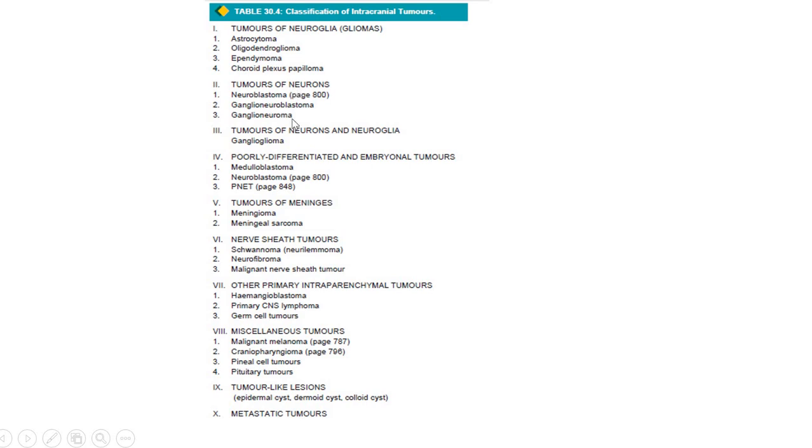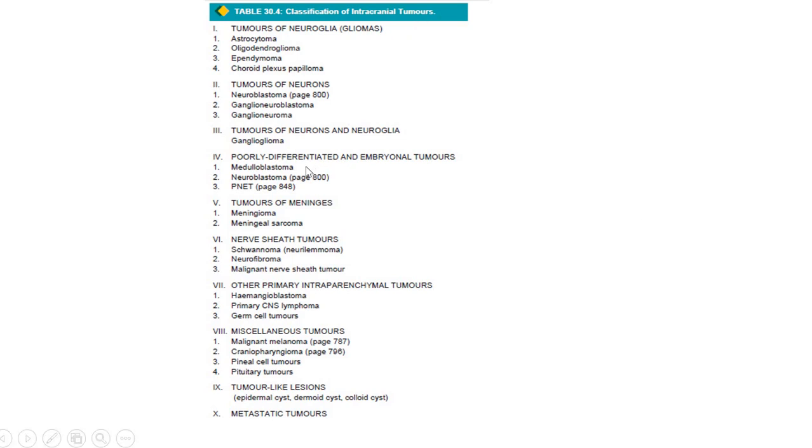Tumors of the neurons are classified as neuroblastoma, ganglioneuroblastoma, and ganglioneuroma. For you at your level, the important tumors are the tumors of the glial cells. The gliomas are extremely important. Neuroblastoma has already been dealt with in the genetics chapter, so that is again an important class. And then the tumors of the neurons and neuroglia is the ganglioglioma. Then poorly differentiated and embryonal tumors include the medulloblastoma, neuroblastomas and the PNET, primitive neuroectodermal tumors. So these are the embryonal tumors.